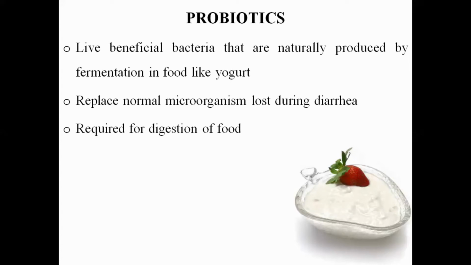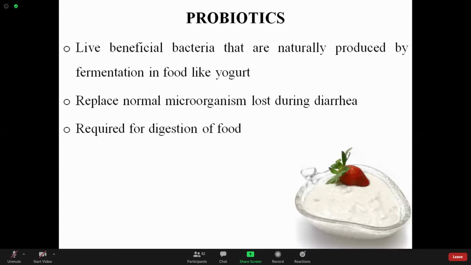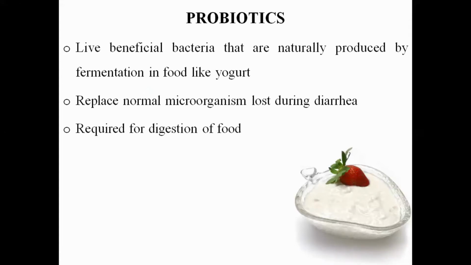So when we say probiotics, they are the bacteria. Antibiotics means antibacterial, but probiotics are bacteria given to the human body. Bacteria given to the human body are called probiotics.